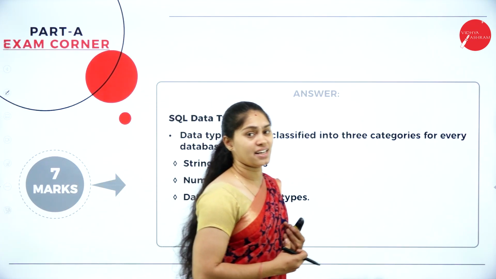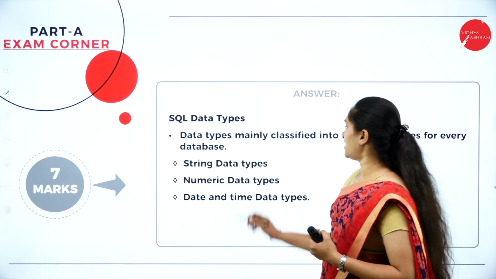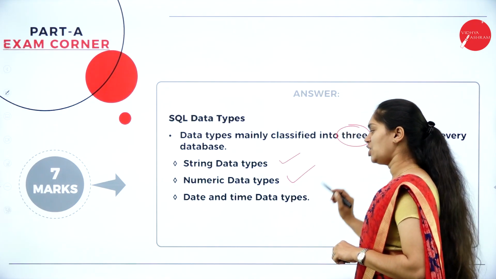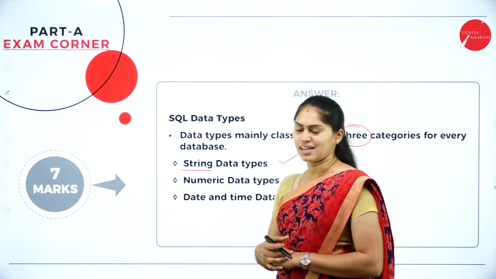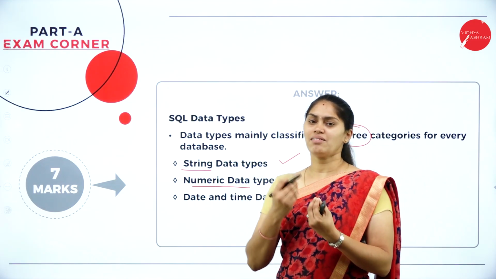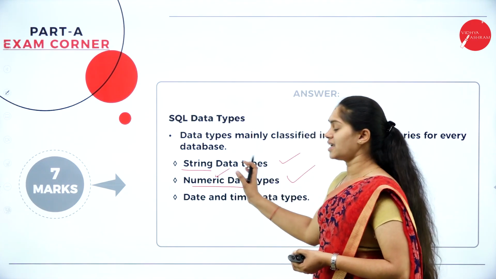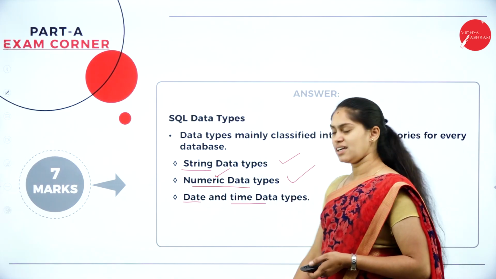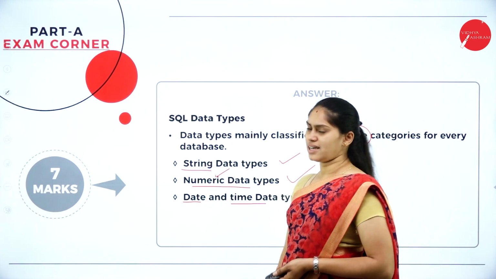Then what are the different data types we have? What kind of data will it hold? When it comes to data types, they are classified into 3 types. We have string data types, numeric data types. If it is a string, it is related to characters and collections of characters. If it is a numeric data type, it deals with numbers. So you can have tiny integer, integer, float and double. All kinds of data related to numerics come under this category. And also we have date and time data types. So these are the different kinds of data types in SQL.